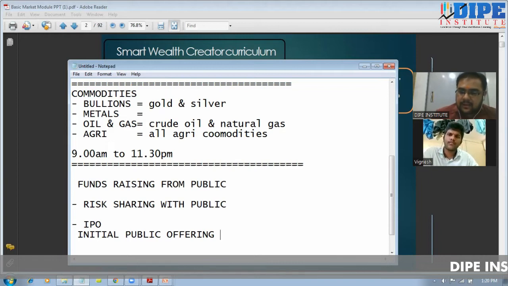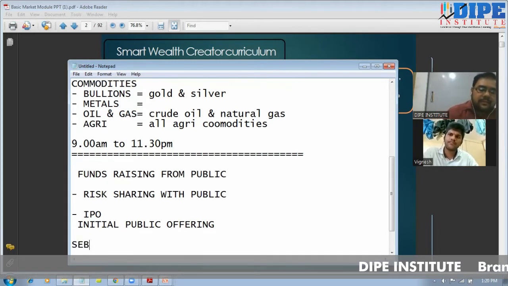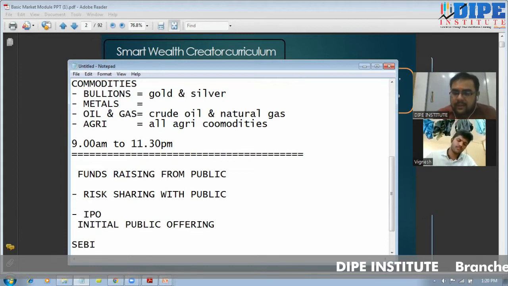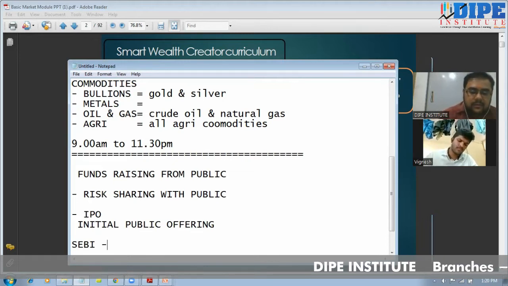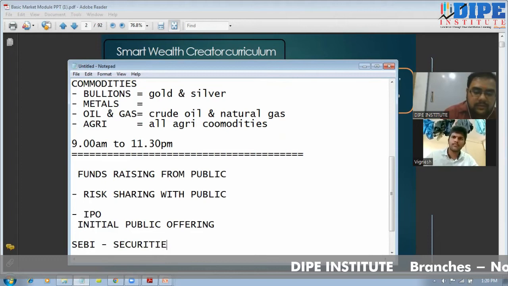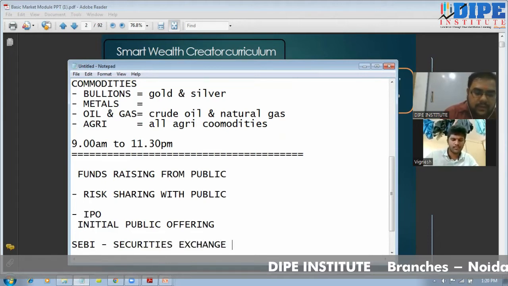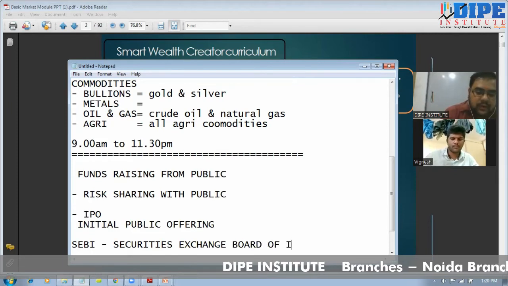Well, yes, any company can apply for the IPO, but there are certain terms and conditions, and those are made by SEBI. Who is SEBI? SEBI is the Securities Exchange Board of India.